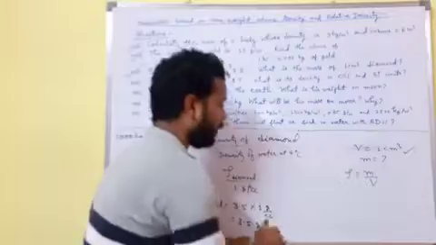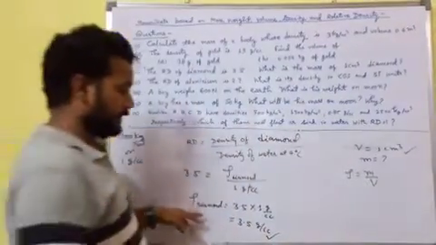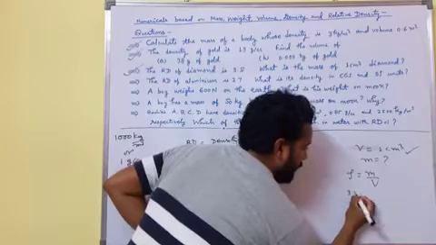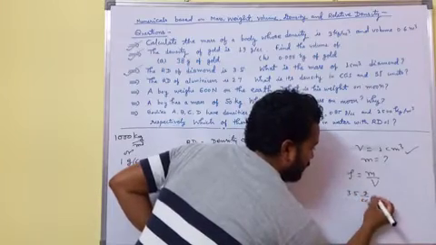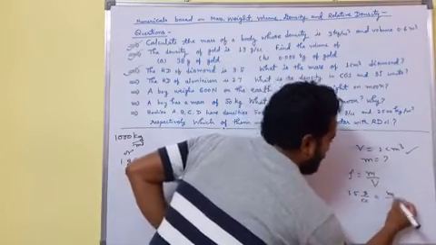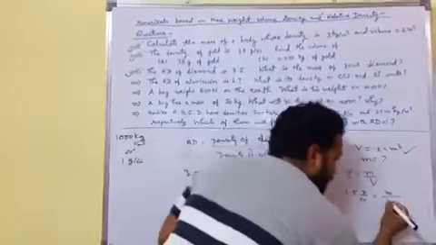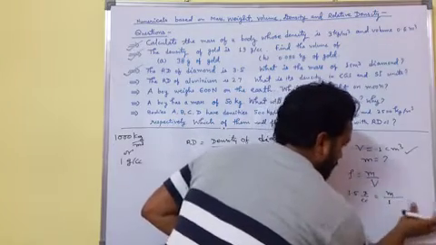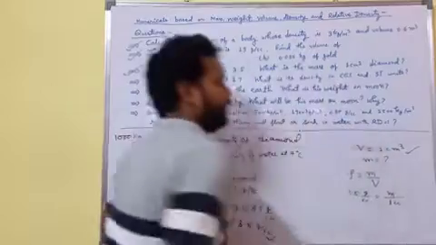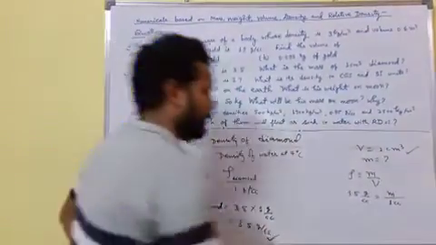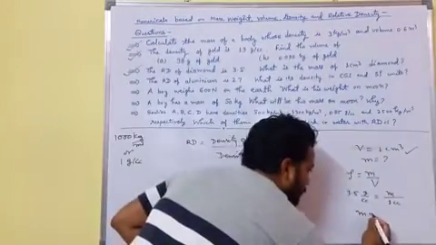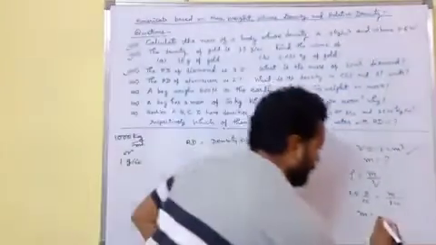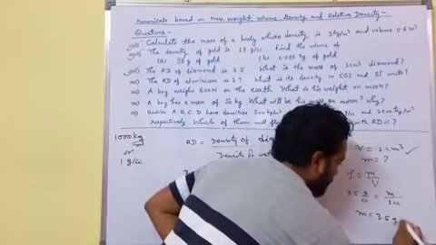Now use the density value 3.5 in this formula. 3.5 gram per cc equals m upon v, and we put v as 1 cubic centimeter, which we can also write as cc. Now m equals 3.5 gram.